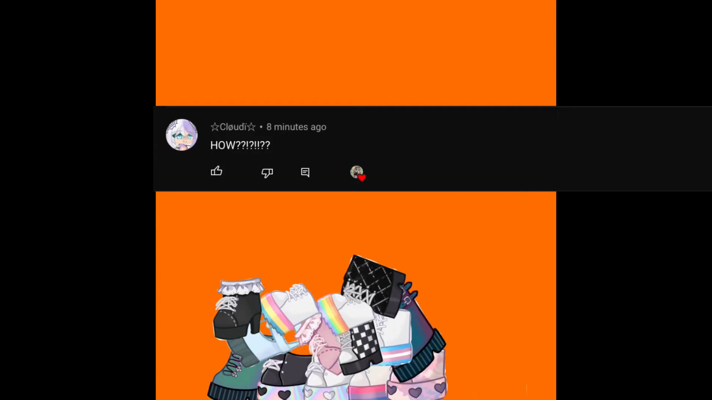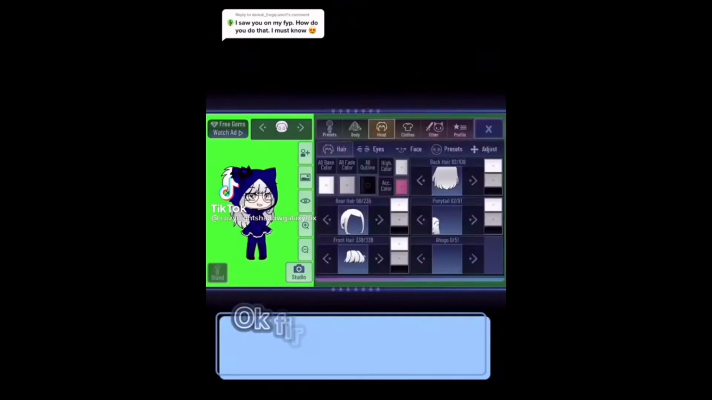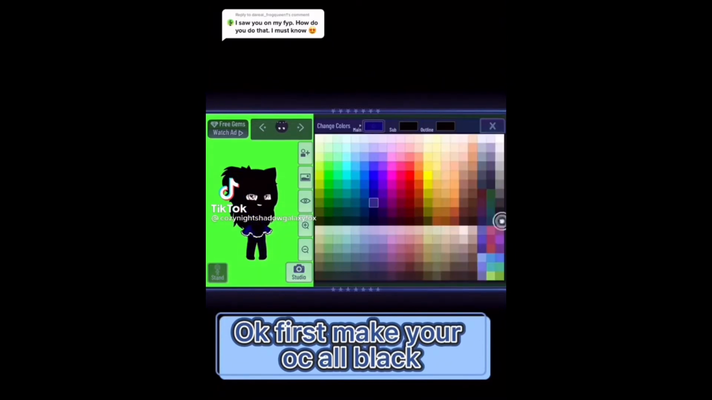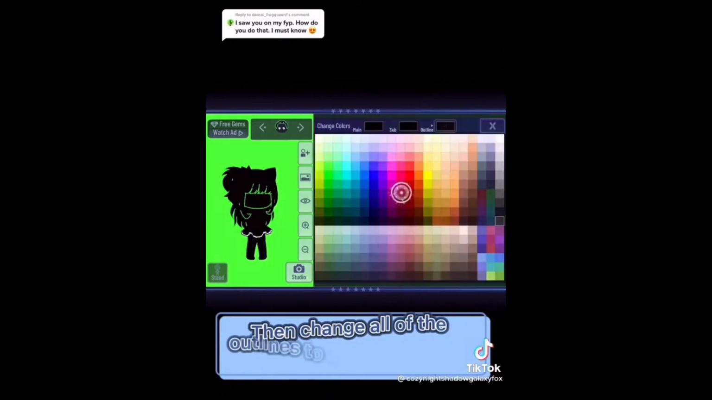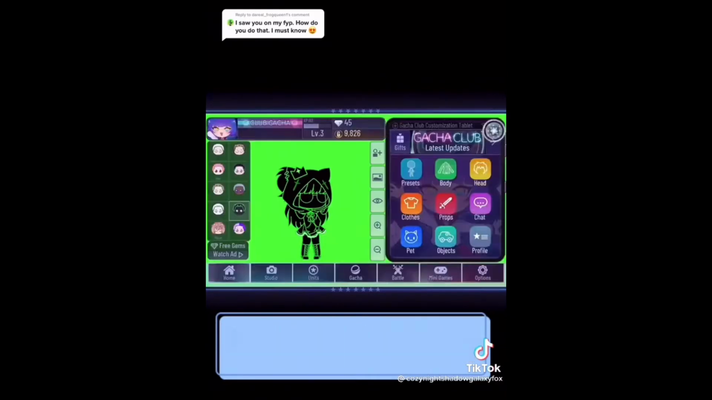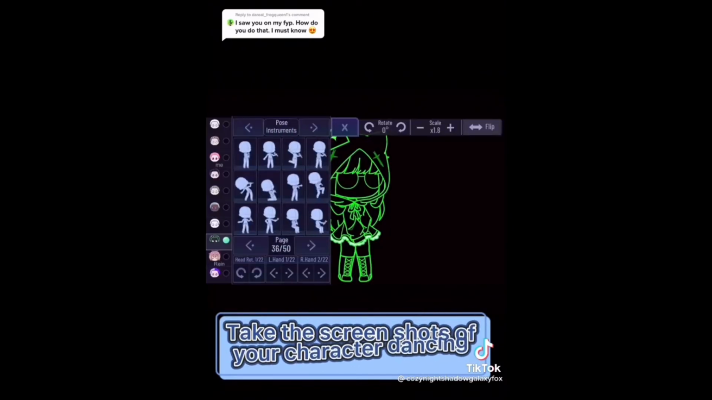Since you asked, here. Okay, first make your OC all black. Then change all of the outlines to the color green. Take the screenshots of your character dancing.